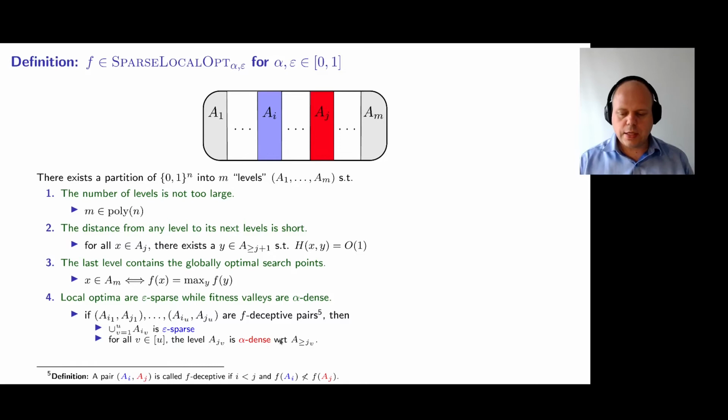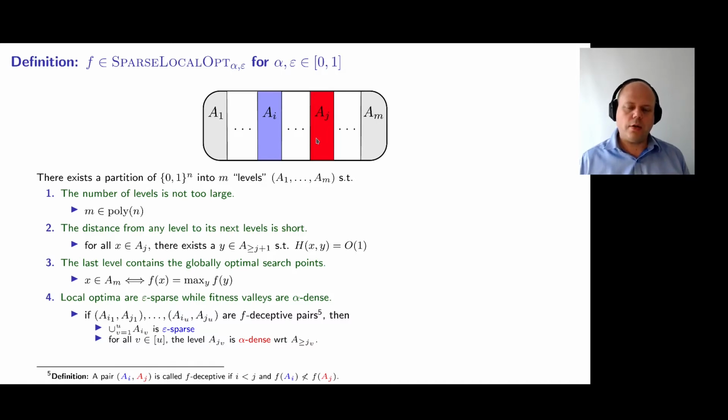These levels should broadly follow the fitness values. However, it might be impossible to construct such a perfect level partition. We say that a pair of levels A_i and A_j are f-deceptive if A_i comes before A_j, and there exists a search point in A_i which has fitness at least as high as some search point in A_j.